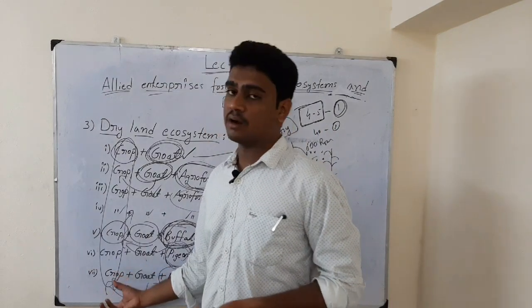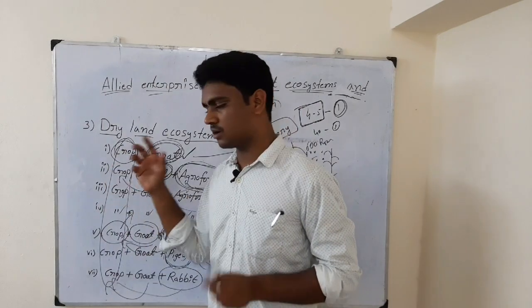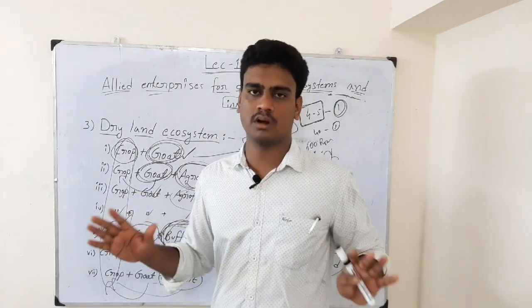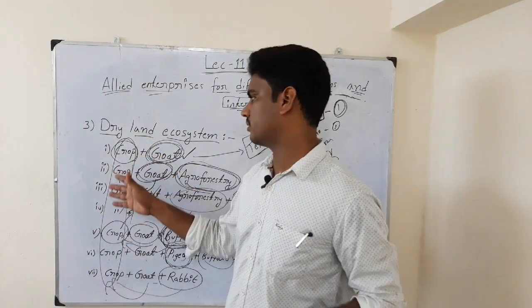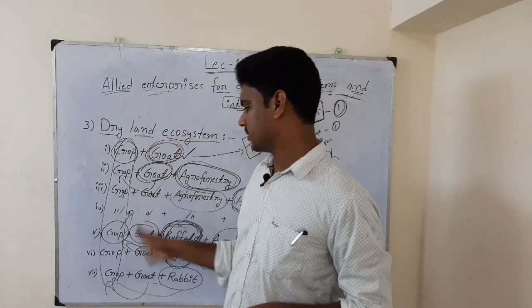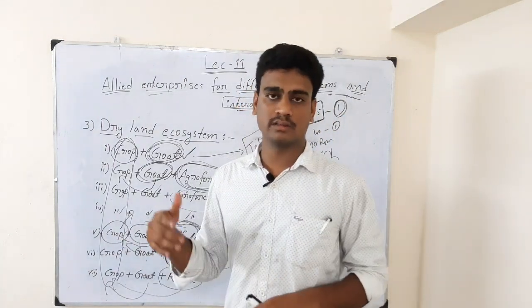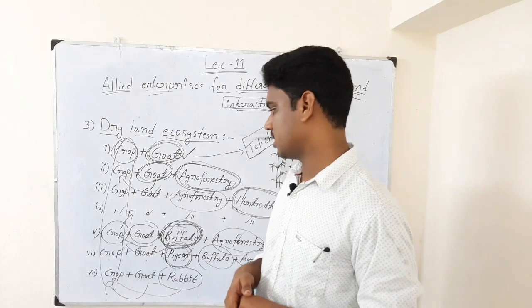But in every system, the first component, crop, should be common for all the farming systems, maybe dry land or wetland or garden land. In every ecosystem, crop is common, but other components will vary based on the availability and also based on the resources which are available in the farm.